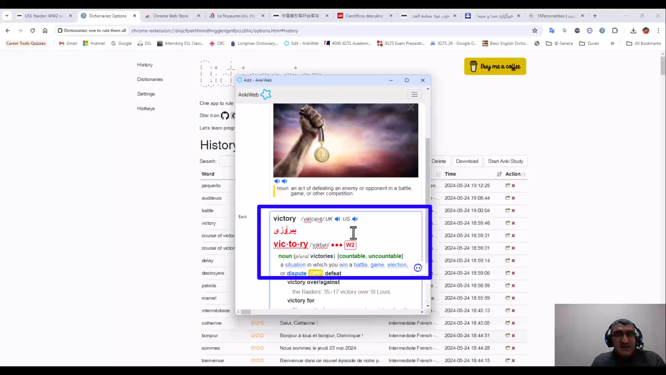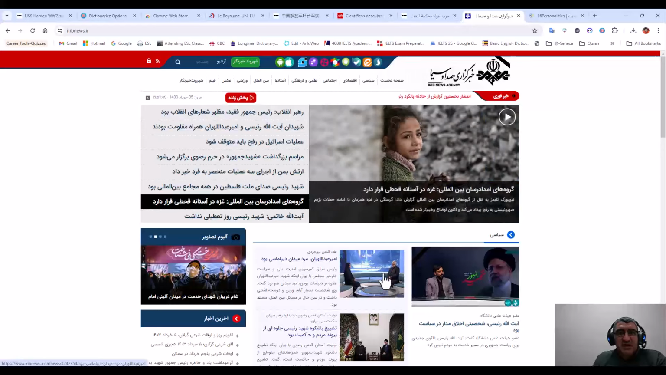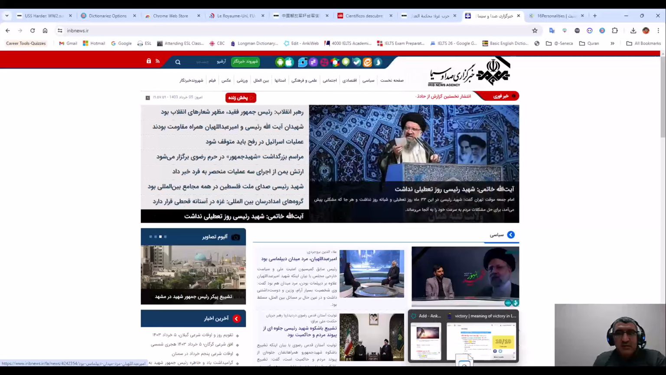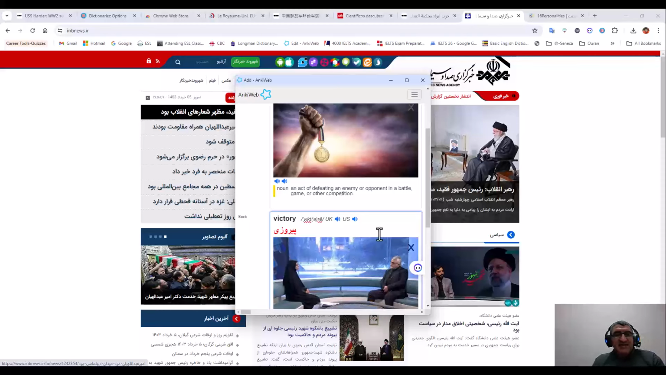This is one of the best tools. Or even you can add a picture. For example, click somewhere, pay attention to where your cursor is. Here I'm going to add a picture. I go to one of the websites, for example, here, click and drag this picture. Here, you see, it adds the picture here.